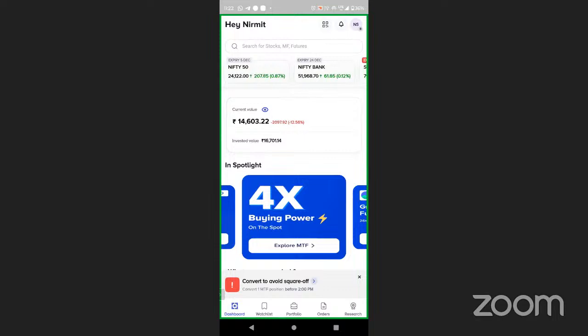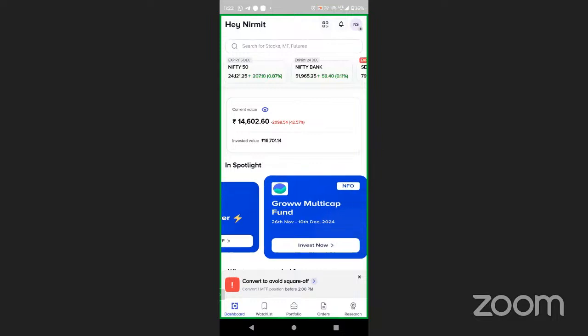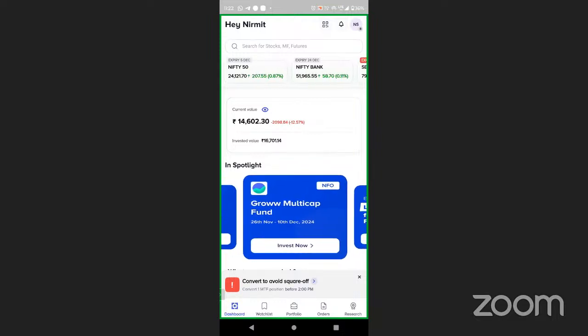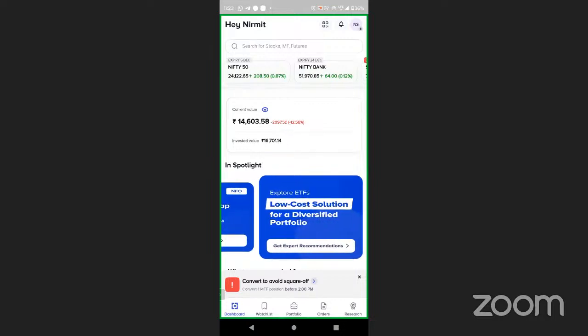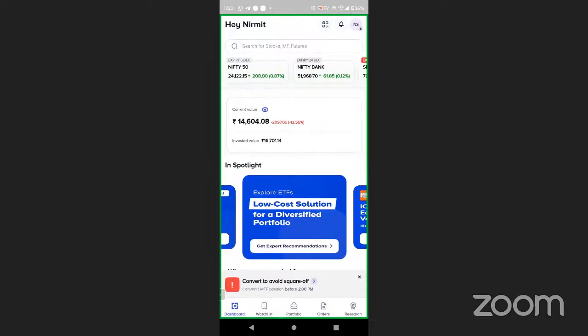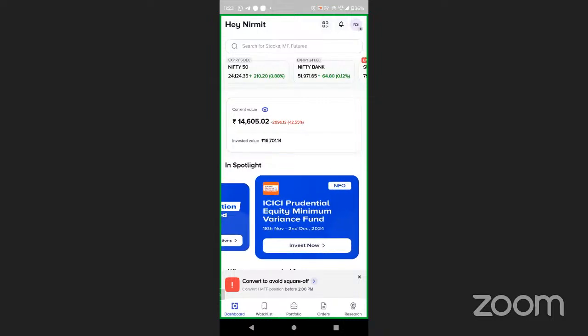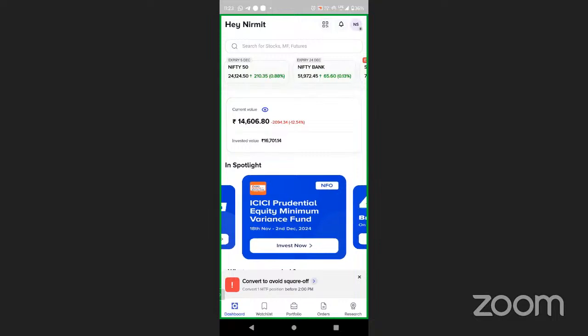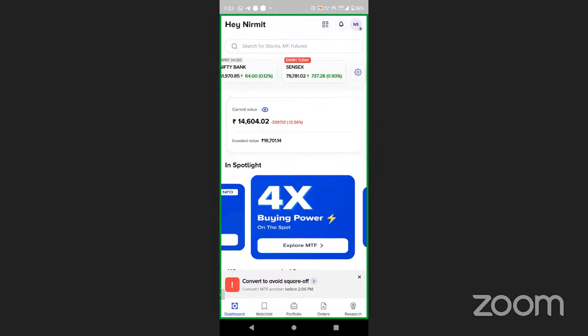Now, the moment you log in, this is the first page, which is a dashboard. You can see at the bottom of the page there are 5 icons: the dashboard, watch list, portfolio, orders, and research. Now we are watching the dashboard, the first page. Here you will be able to see the indices, Nifty, Bank Nifty, and Sensex.